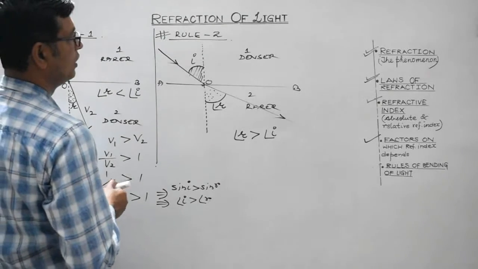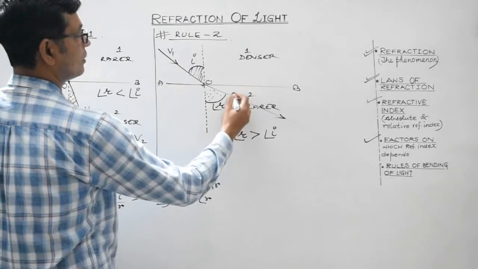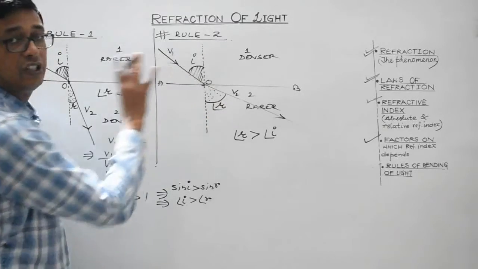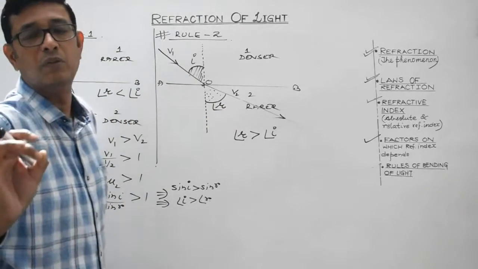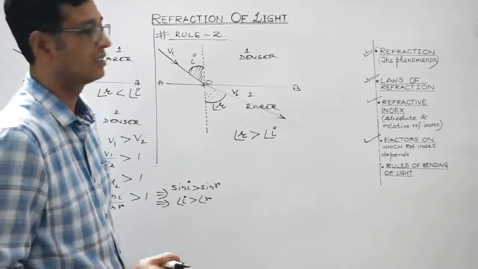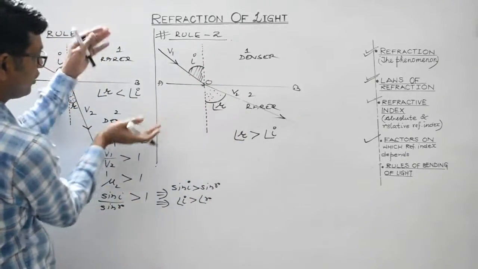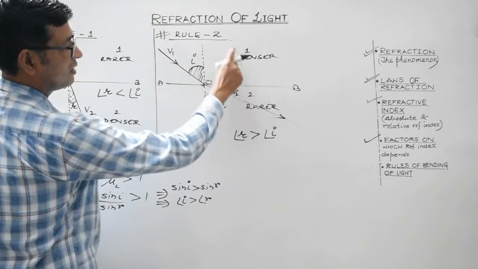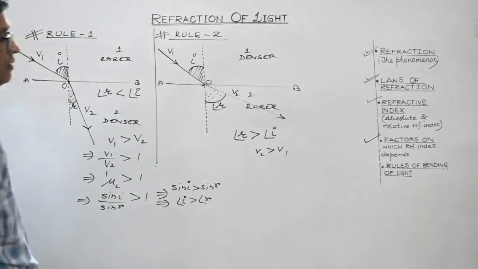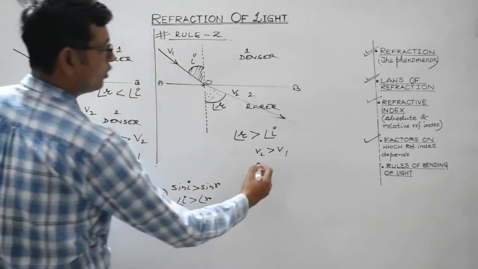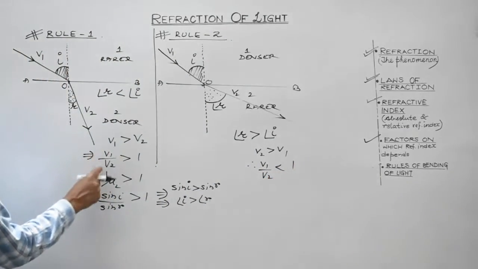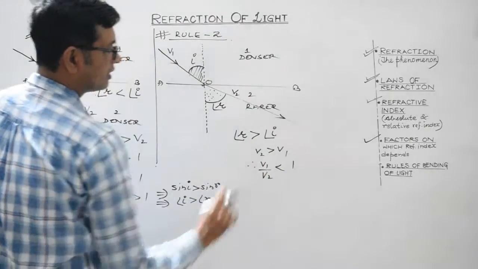Over here it is V1 and suppose it is V2. In this case, which velocity will be greater? V2. Students, always remember, speed of light in a rarer medium is always greater. In the denser medium it is always less. I have interchanged the medium, isn't it? Now this is rarer and this is denser. So here V2 is greater than V1. Therefore V1 by V2 would be less than 1. Earlier it was greater than 1. In this case it would be less than 1.